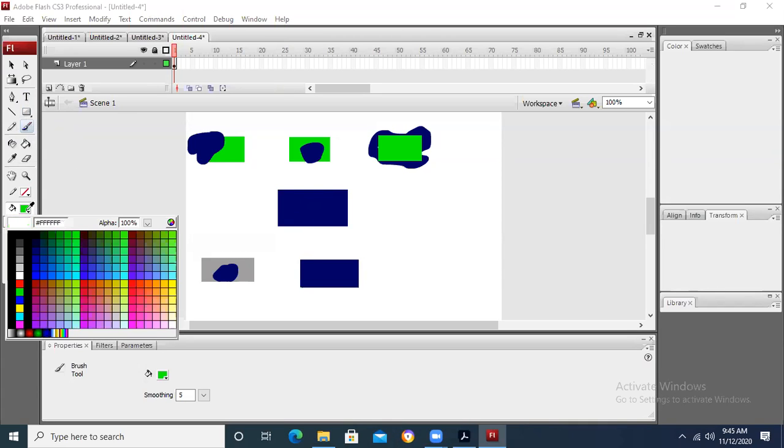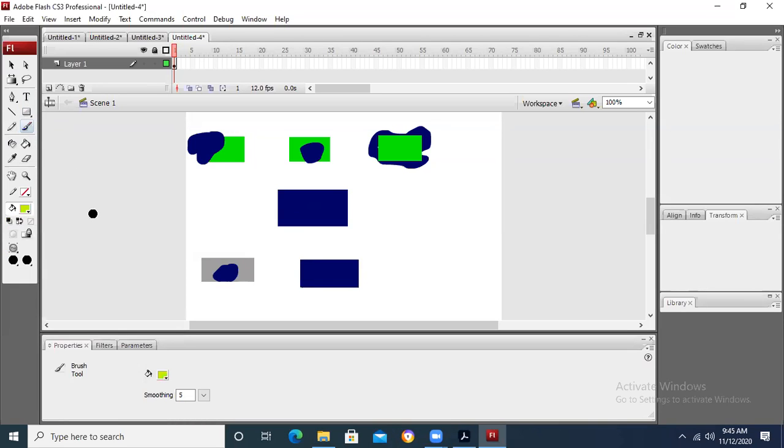But if I change the color, even it is not drawing outside. Okay.